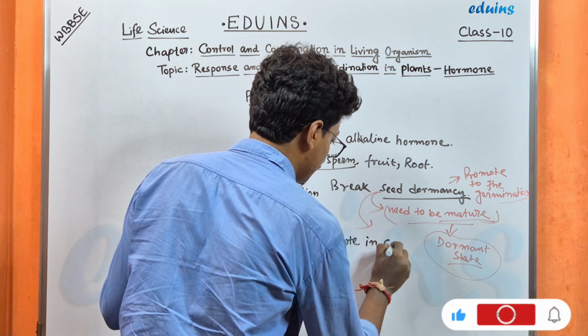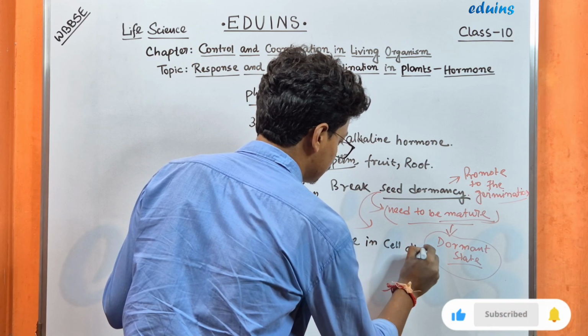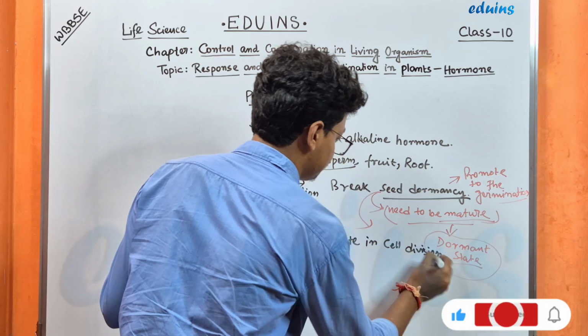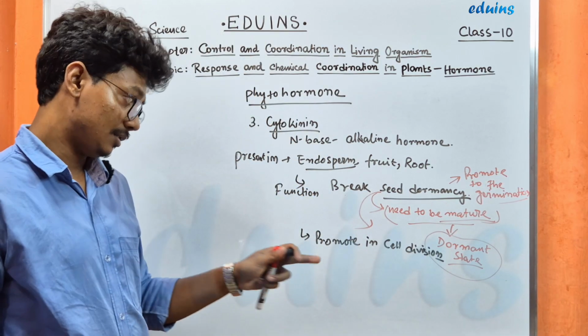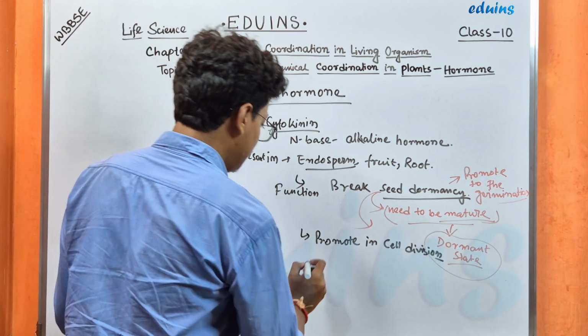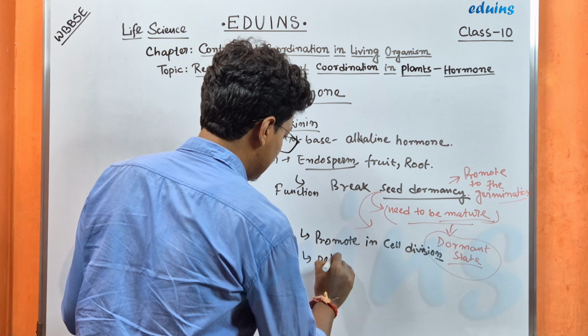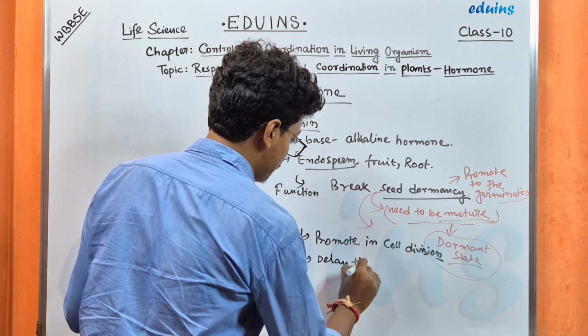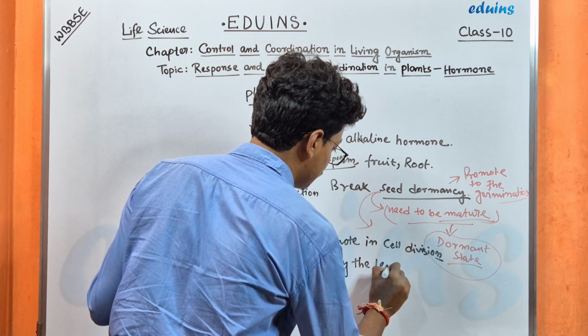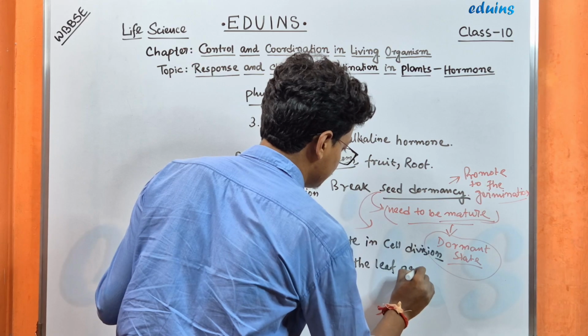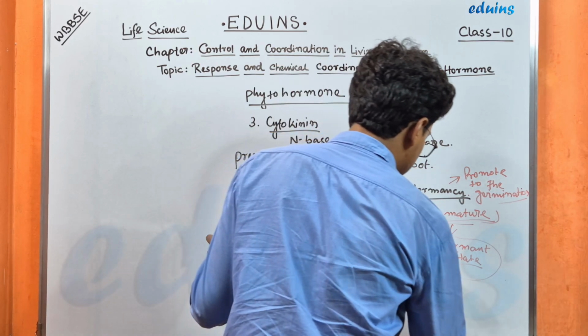Number 3, delay the leaf aging or senescence.